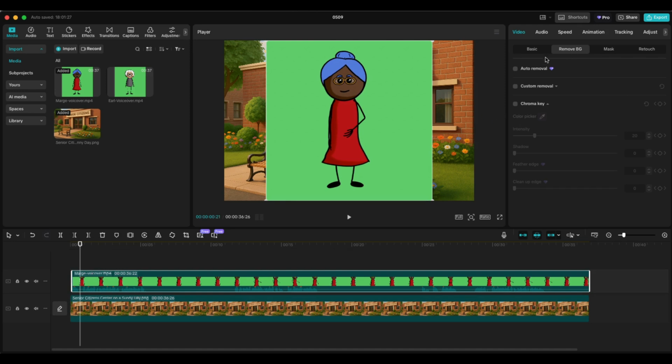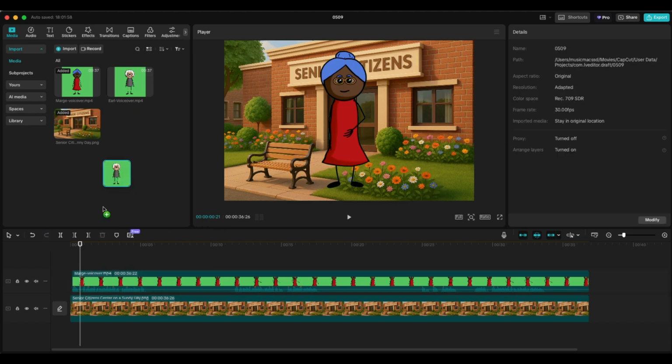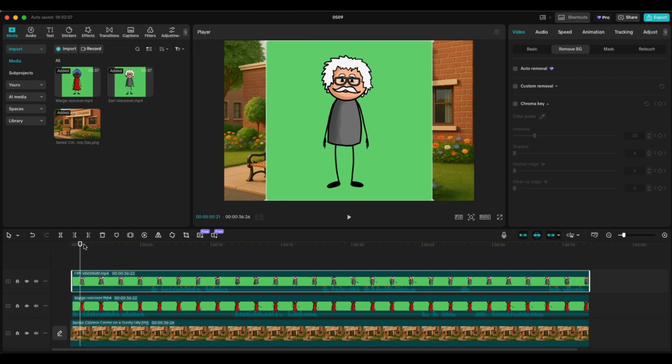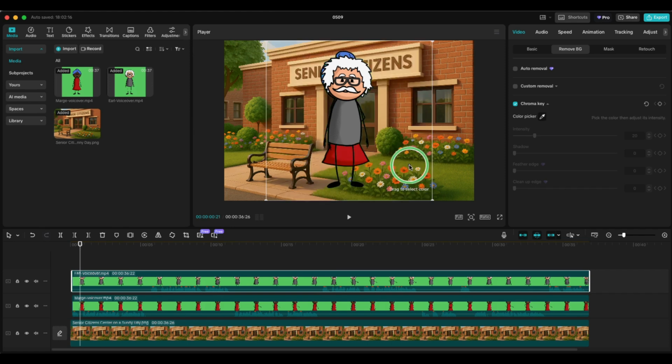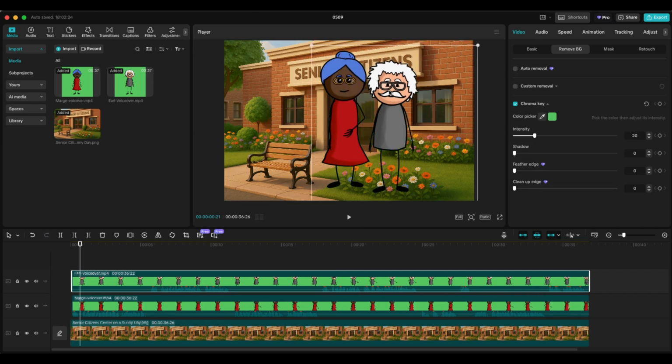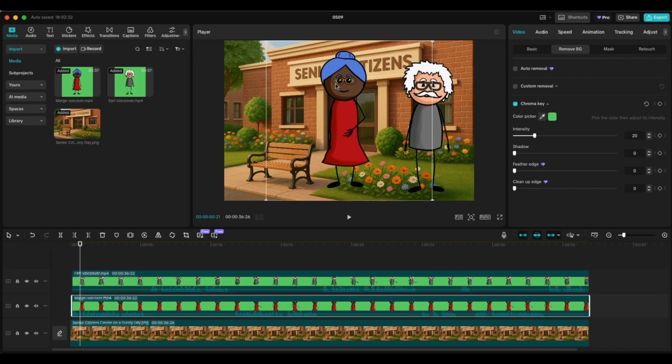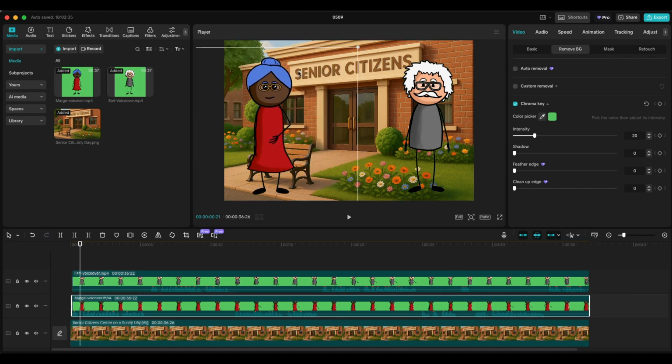Next, I'll use the chroma key tool to remove the green background from my stick figure characters. Now I'll drag in Cecil to the timeline and repeat the process of removing the green background using chroma key. Now I'll resize each character and place them in a position where I want them to be. I want them both to be centered and pretty close to each other, because this video will be converted to 9:16 ratio to fit the YouTube Shorts and TikTok Reels format.